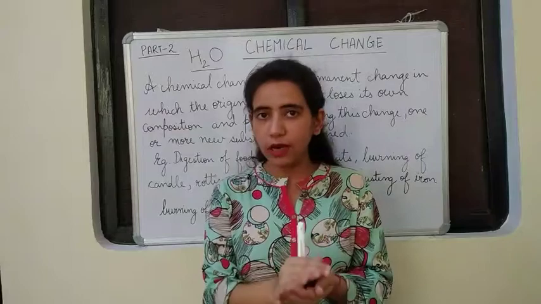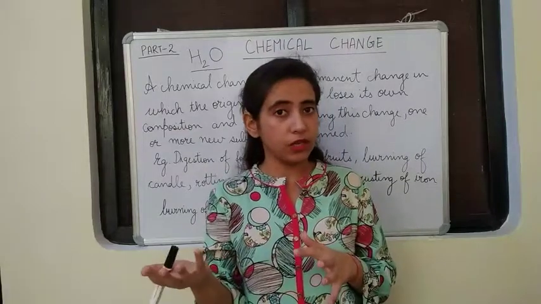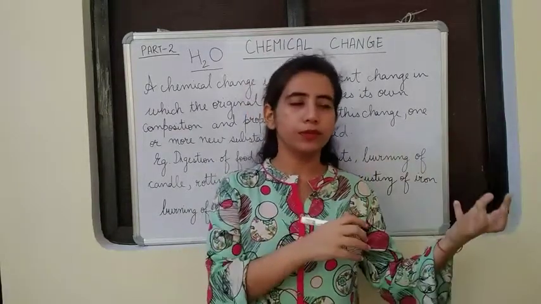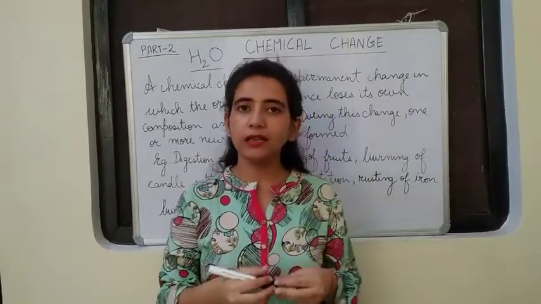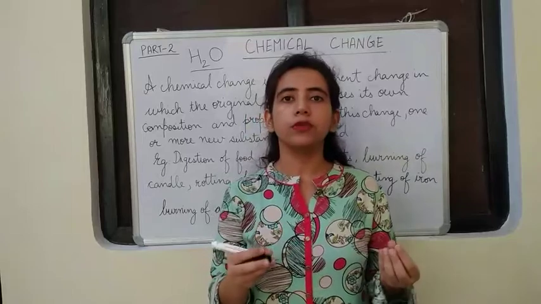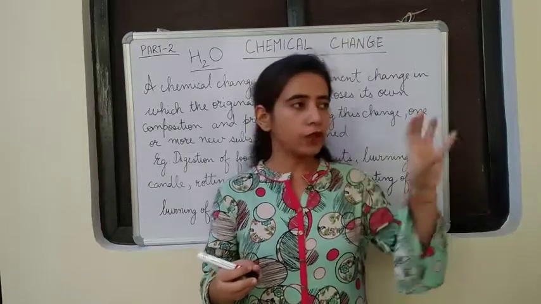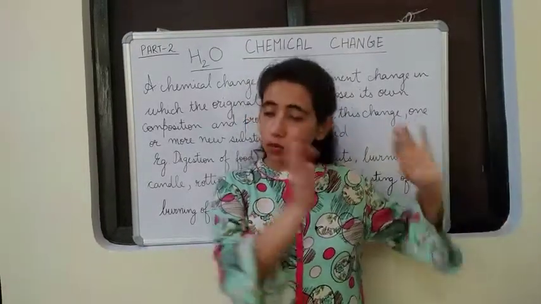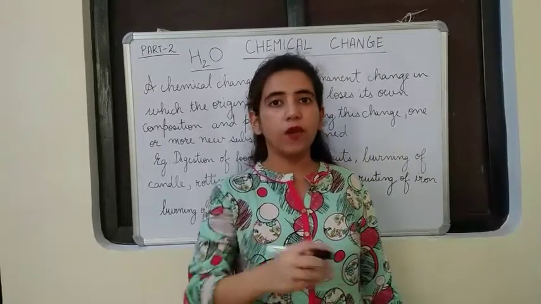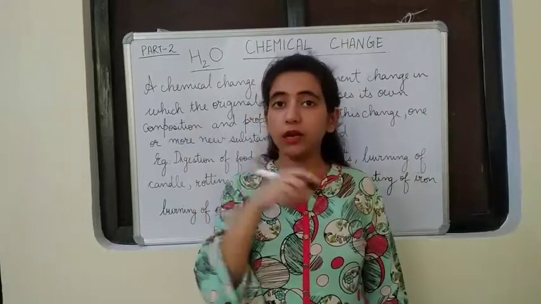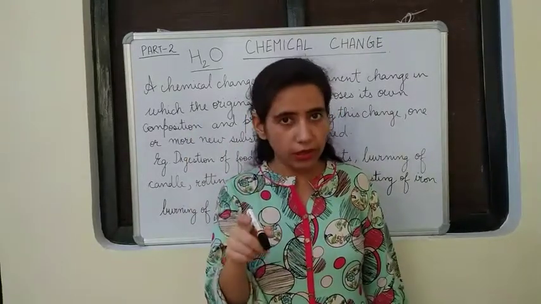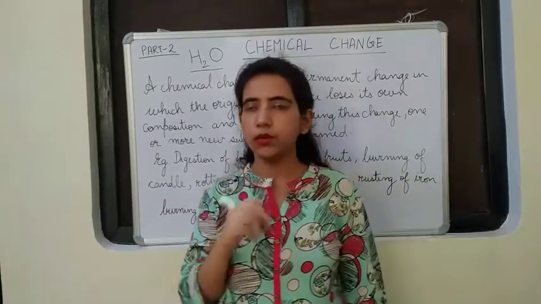Okay, did you understand how the composition and the properties change? That means the original substance will not be able to show its composition and properties. And then it says one or more new substances are formed. Of course, if the original substance is not there, it is losing its composition and properties. One or more new substances will be produced. In the example that I just told you, water is the new substance that is produced.